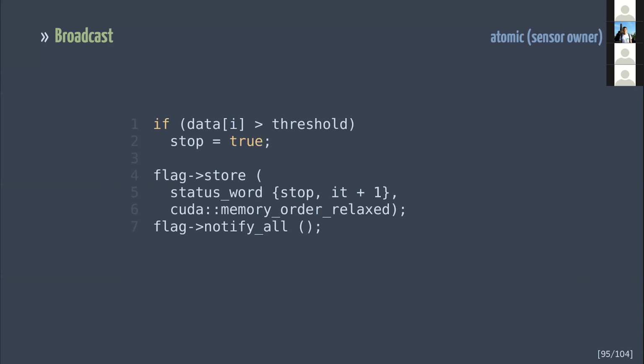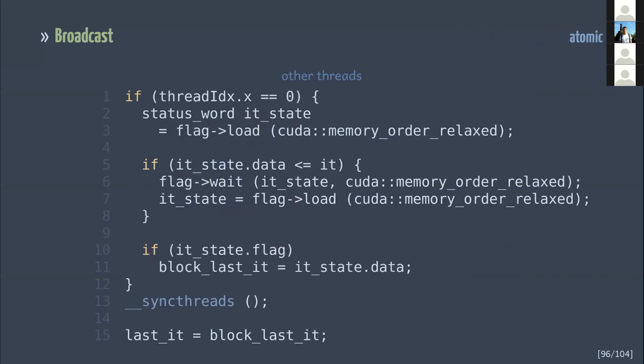Here I show a change in the code of the sensor owner. I've changed the type of the flag. It's libcu++ atomic with a device scope now. The sensor owner uses the store method with a relaxed memory order. Readers use the wait method in line 6. It spins until the value is equal to the first argument. For some reason, it returns void, so we have to explicitly load a new value afterward in line 7.